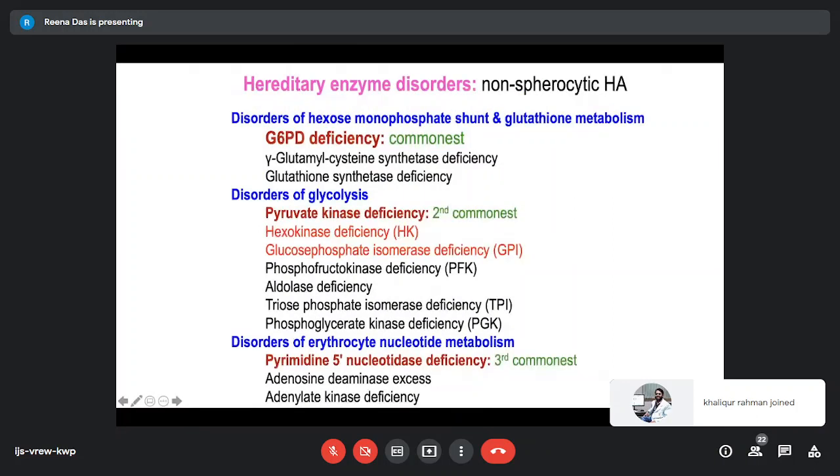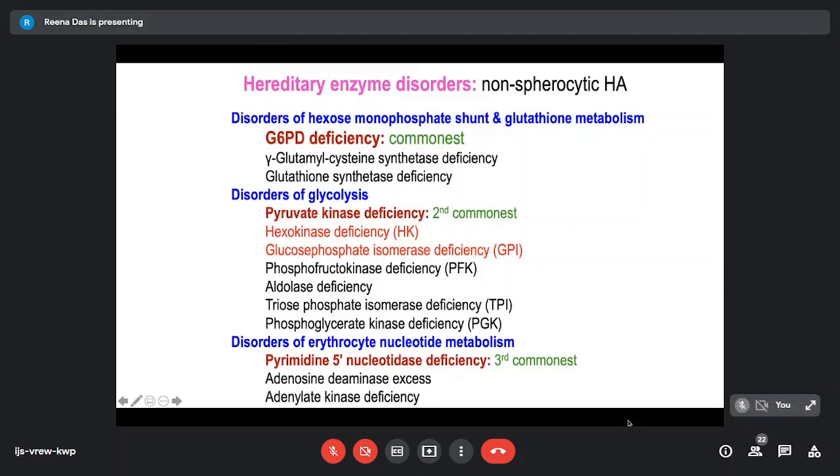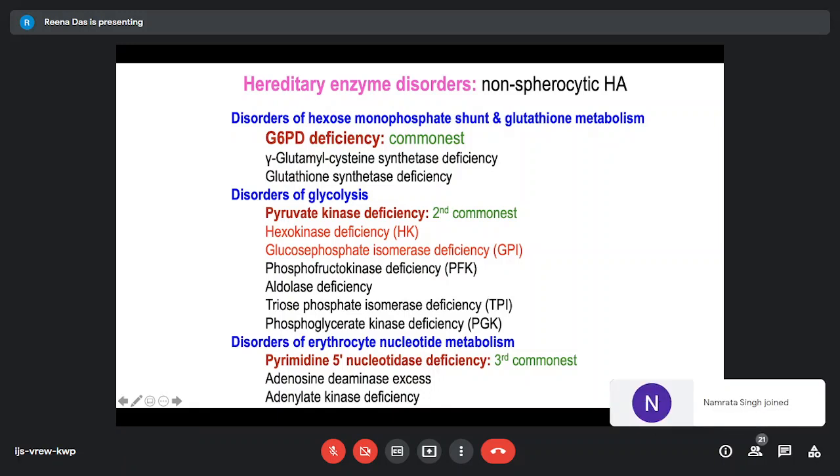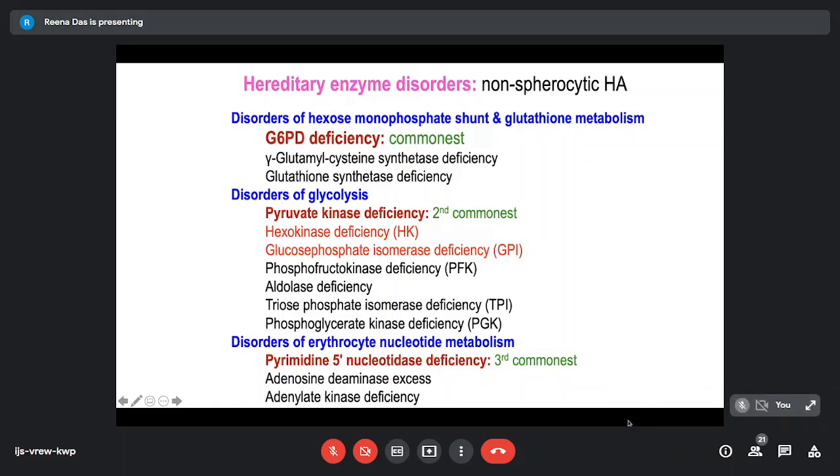Now, coming to the hereditary enzyme disorders, these are also known as non-spherocytic hemolytic anemia. Among the disorders of the hexose monophosphate shunt and glutathione metabolism, the commonest, of course, is G6PD deficiency. We get a lot of cases, and in the Punjab region it's fairly not uncommon, I will say. Many cases actually present with neonatal jaundice.